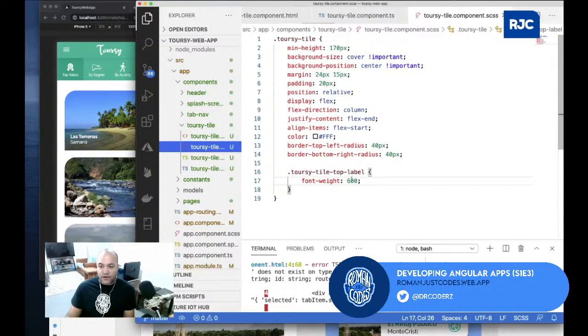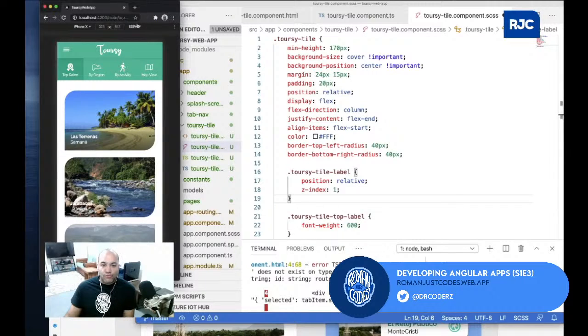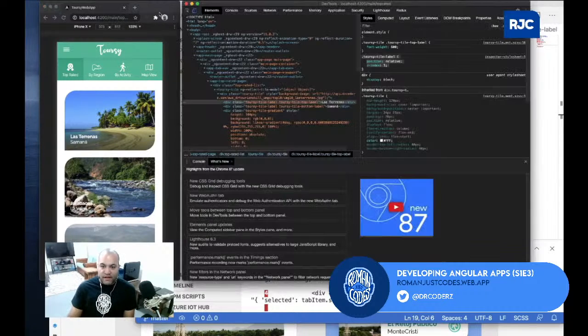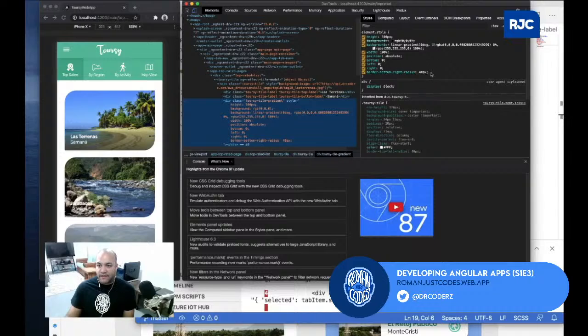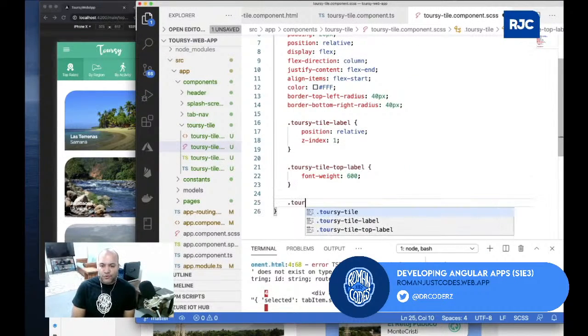So if I come over here, I have the top, so I can do this inside of the Toursy tile label. I will do my gradient, the stuff that I was just doing in the gradient. I'll just copy this. For example, I can keep it at 100, let's just keep it like that for now. And then Toursy tile gradient, which is that class that I want to do. So I'll do Toursy tile gradient.